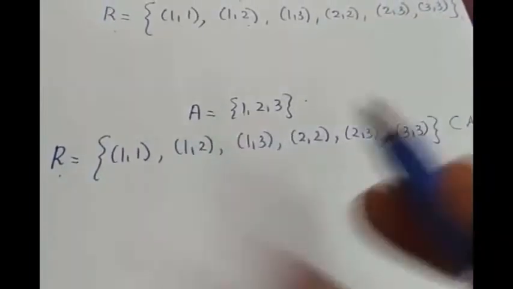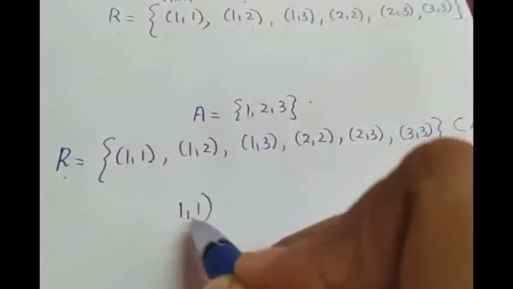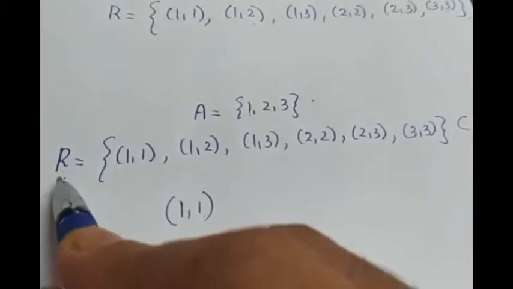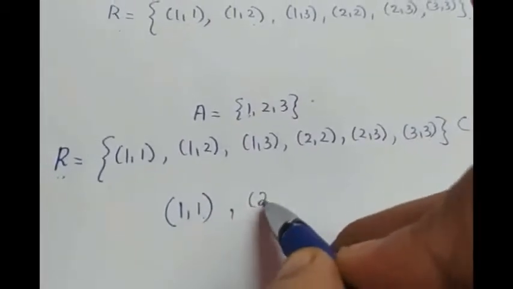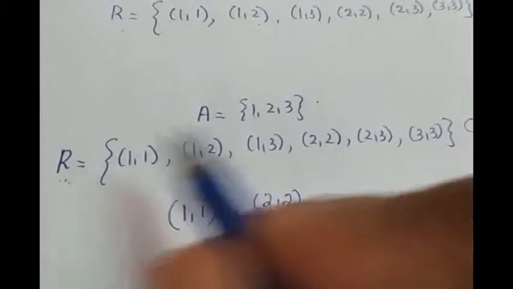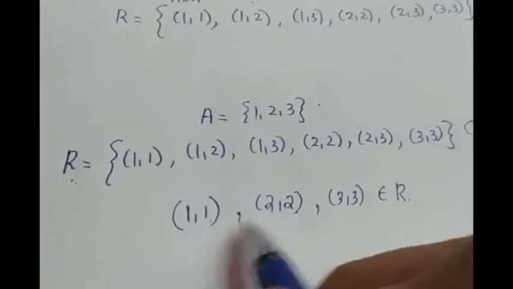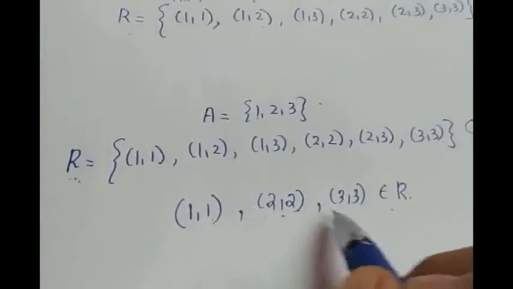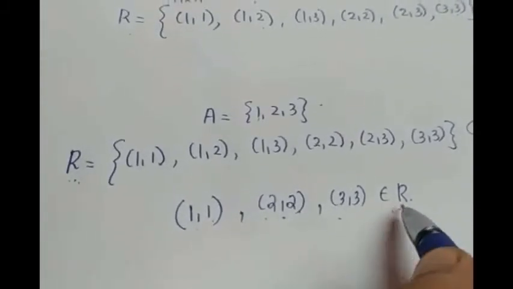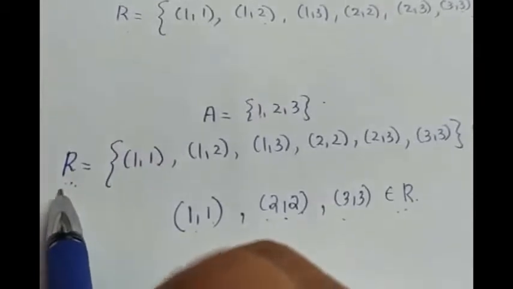If I take 1, the ordered pair (1,1) must be an element of R. Same way, (2,2) must be an element of R. Again, (3,3) must be an element of R. If all these ordered pairs belong to R, then relation R is said to be reflexive.